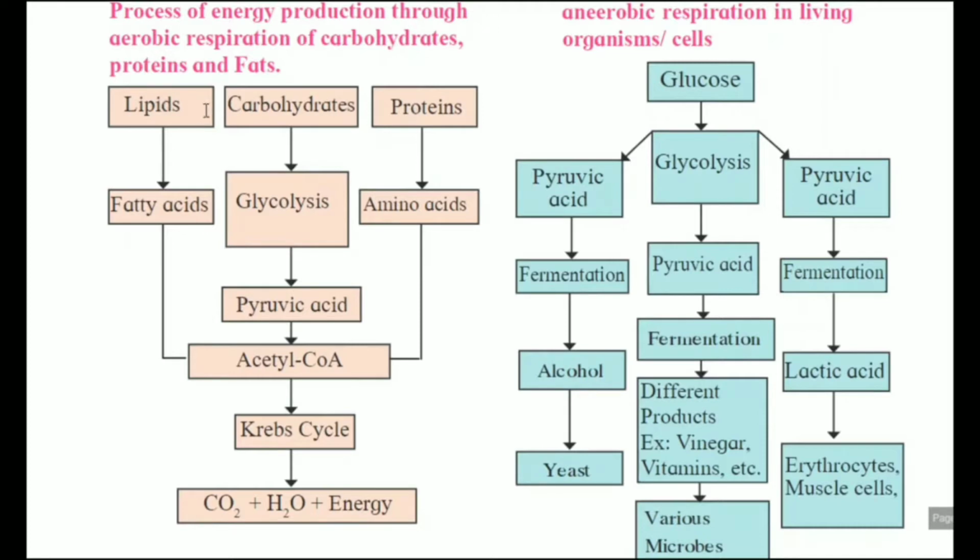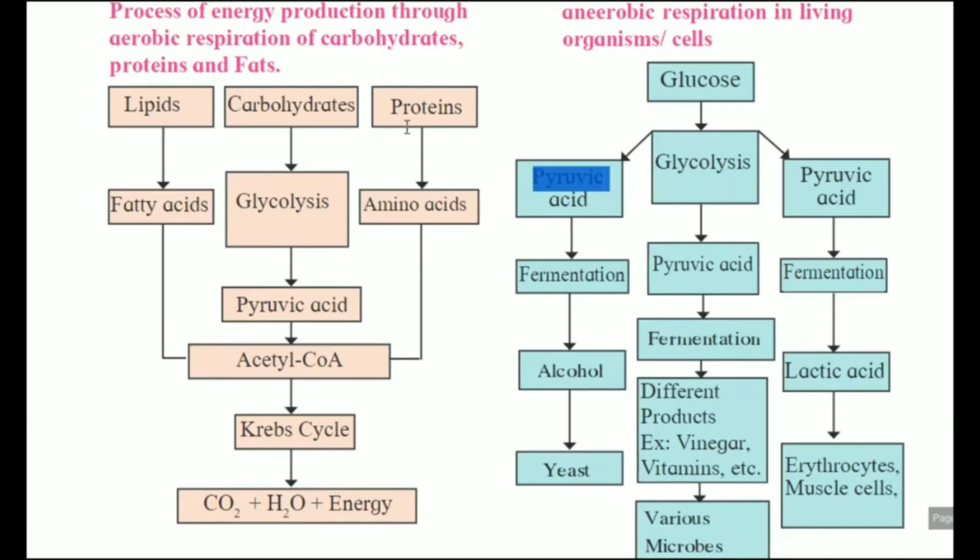So here is the flow chart. Lipids get converted into fatty acids, just like carbohydrates convert into glucose. From fatty acids there is a direct formation of acetyl coenzyme A, because these earlier steps do not occur here. Obviously, if there is no glucose, where will glycolysis happen from? So fatty acids are converted into acetyl coenzyme A. After that, the Krebs cycle step is there, and here also carbon dioxide, water and energy are formed.